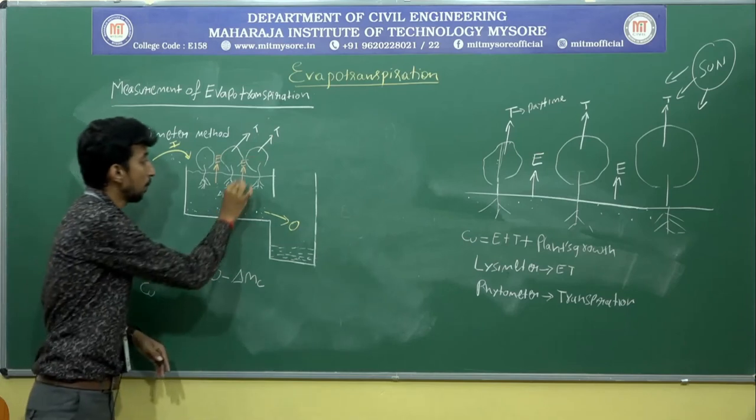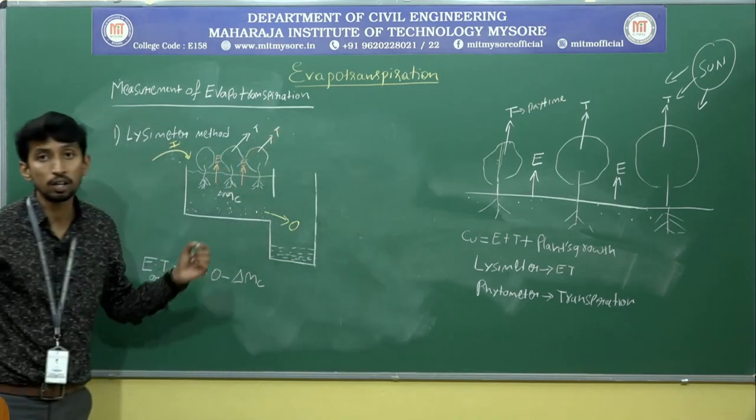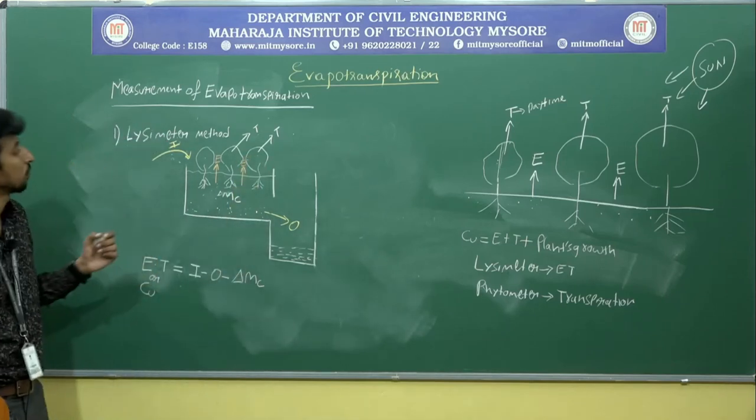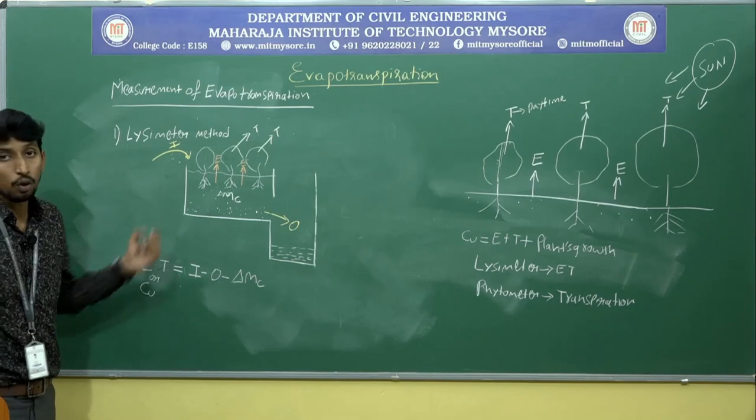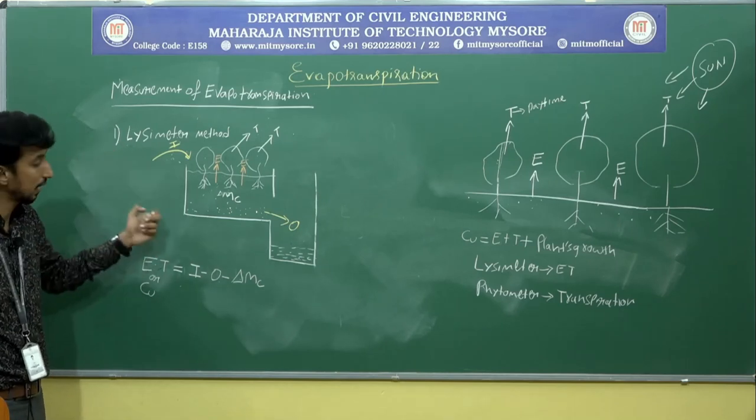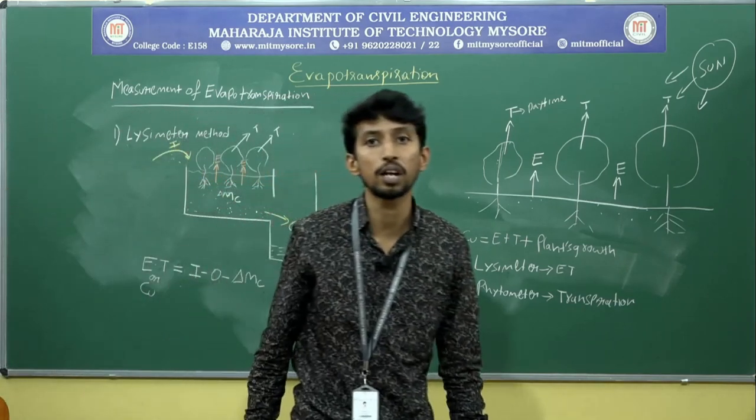Some amount of water will evaporate, some amount will be transpired, and some amount will be utilized for the plant's growth. This is how we measure the evapotranspiration by using a lysimeter. A lysimeter is a device which is used to measure the evapotranspiration.